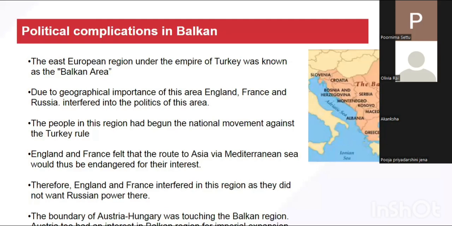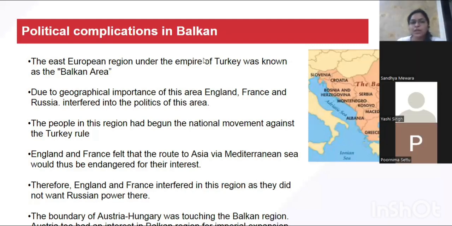So why was Russia interested? The reason is that the people of Russia are Slavic by origin. The Russian race is called the Slav race. The people of Russia are called the Slav race. And even in this Balkan, the majority of the population belonged to the Slav race, and especially Serbia was purely Slavic by origin. So because of race, Russia was personally interested in this area.